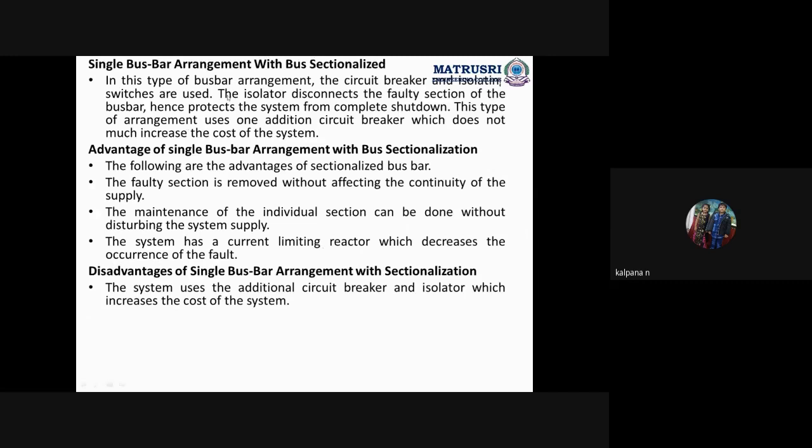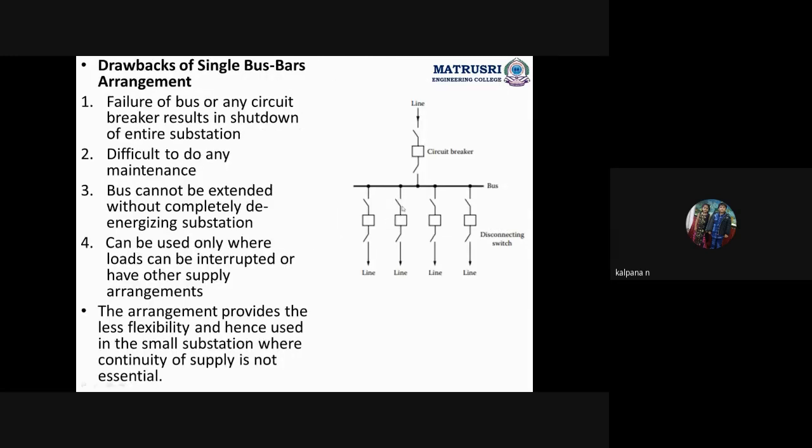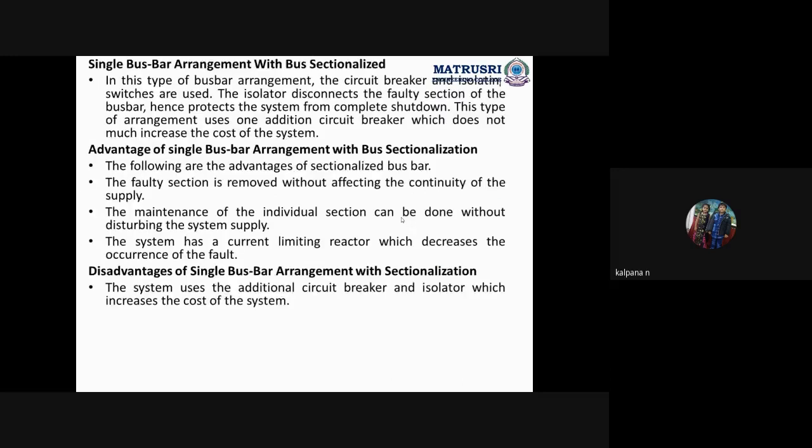The second one is single bus bar arrangement with bus sectionalized. Here bus sectionalized means, for this bus bar we are connecting a circuit breaker for protection purposes. Sectionalized means wherever the bus bar is there, in that bus bar we connect one circuit breaker and two isolating switches or disconnecting switches for the protection of that bus bar. Then that is called single bus bar arrangement with sectionalized.